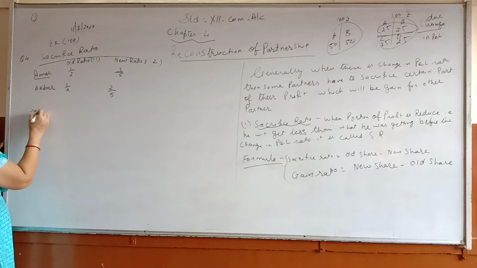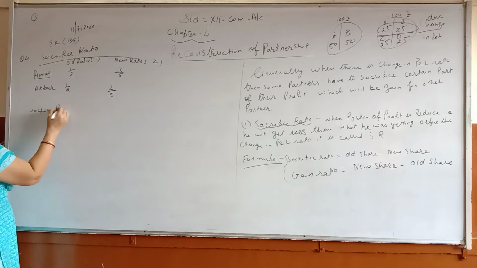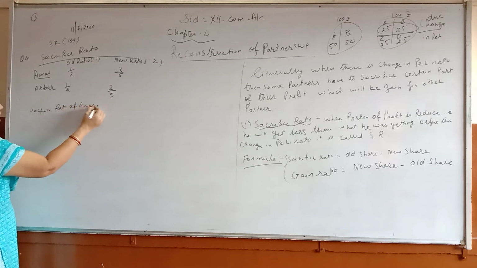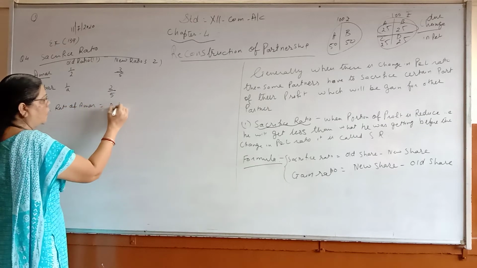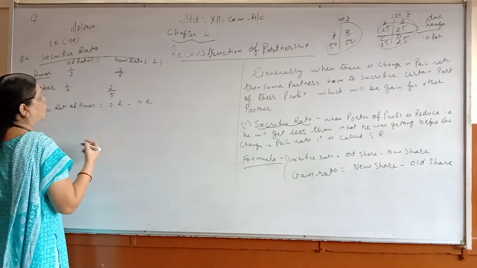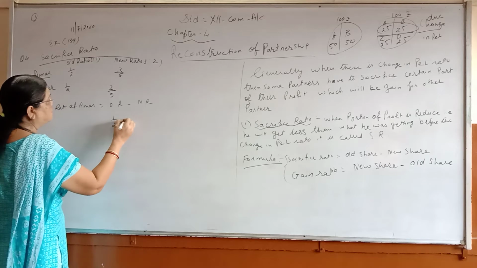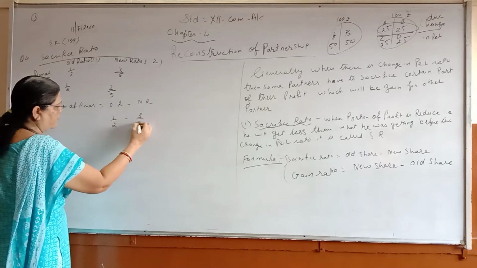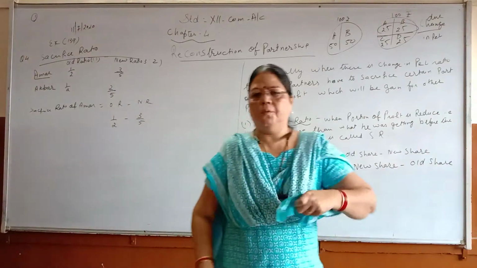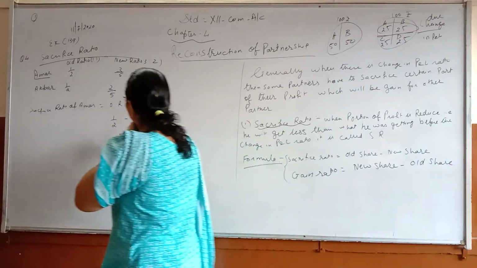Sacrifice ratio of Amar equals old ratio minus new ratio. What is the old ratio? 1/2 minus new ratio 3/5. So old minus new. Now you will find out the LCM.